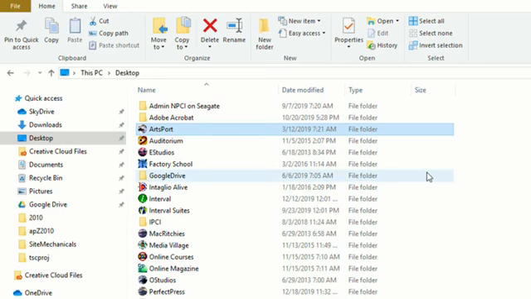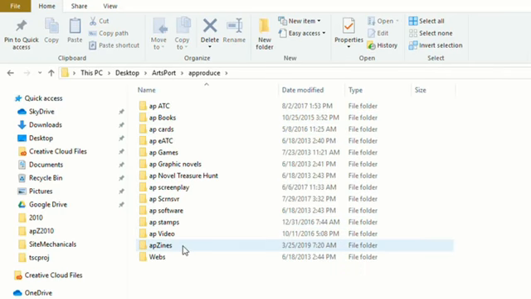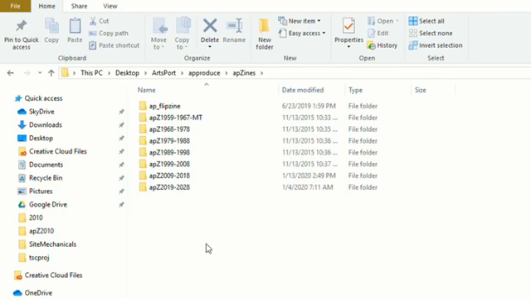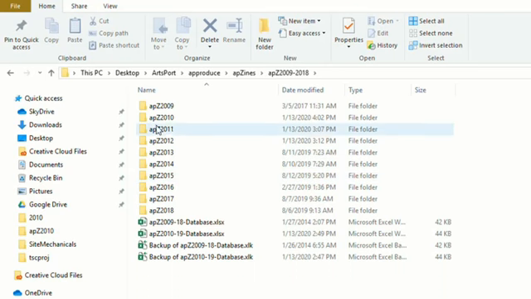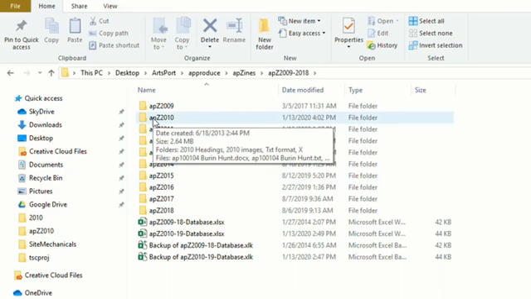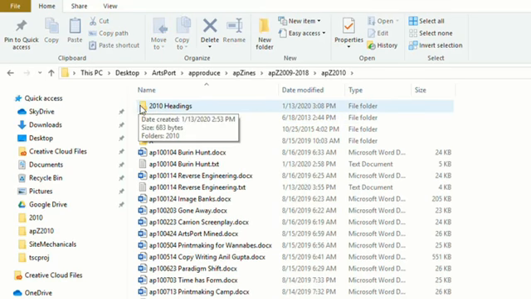We're on the desktop. We go to Artsport. We go to Produce, Zines, and since we're looking for 2010, it'll be here in 2009 to 2018. Here are the zines for 2010. And you'll notice there's a folder up here called 2010 Headings. That's where we're going to store our work.